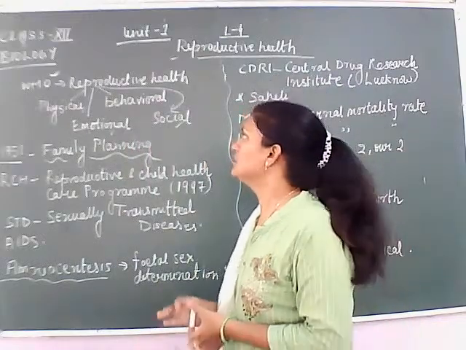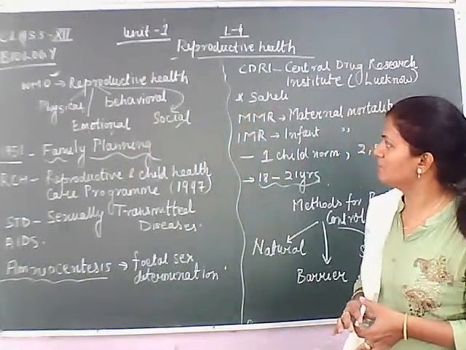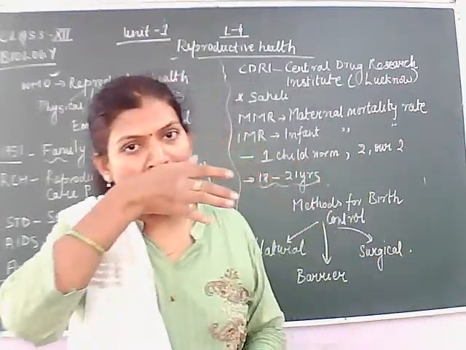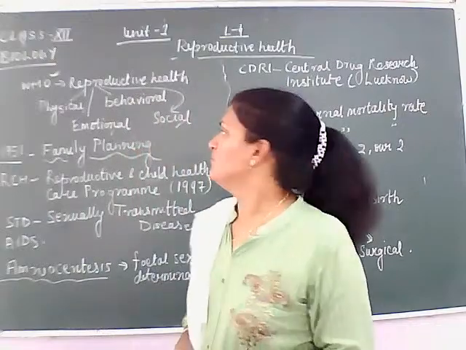So reproductive health refers to the state of physical, emotional, behavioral, and social well-being of a human being, either a male or a female.